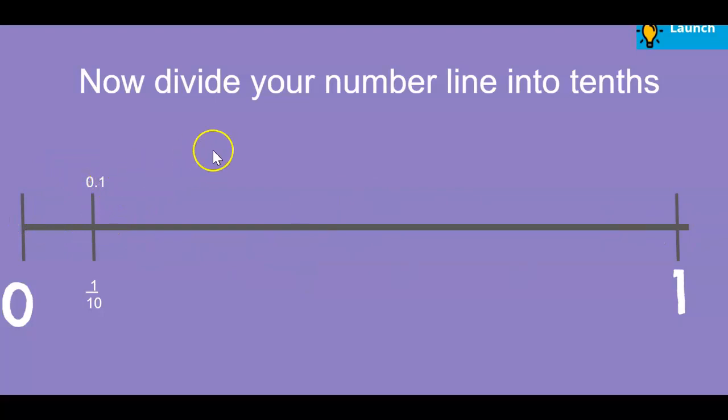So the first one is going to be 0.1 or 1/10. This is the decimal version at the top, and I've got the fraction version at the bottom. So you are writing both of these down. And you can pause this video as often as you need to. Next, you got 2/10. So you got the decimal version at the top, the fraction version at the bottom. And then 3/10, of course, we're just going in order. 4/10, and remember, pausing the video as often as you need to write down the decimals and the fraction.